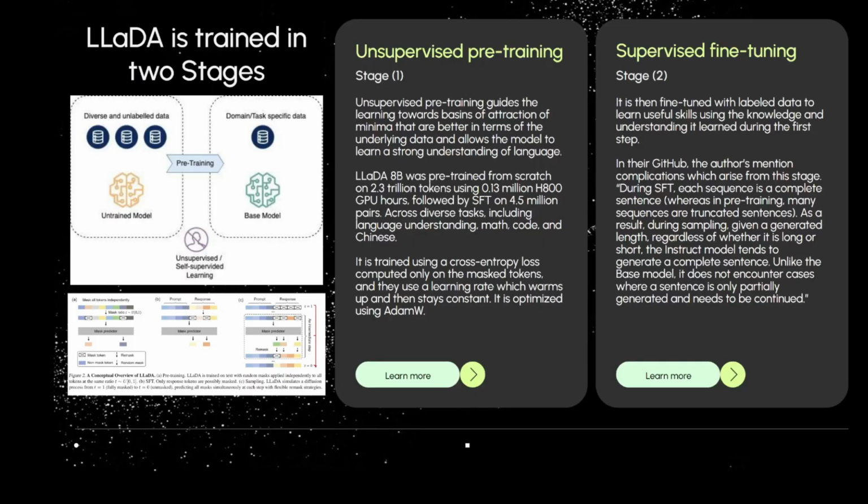You have unsupervised pre-training, which is just a large text corpus, and you have supervised fine-tuning. The unsupervised pre-training is basically where it attempts to learn the underlying distribution of language. They train on 2.3 trillion tokens on 0.13 million H100 GPU hours, and then they have supervised fine-tuning on 4.5 million instruction pairs. And it uses cross entropy loss. Their learning rate schedule is basically just that it warms up and then it's constant.